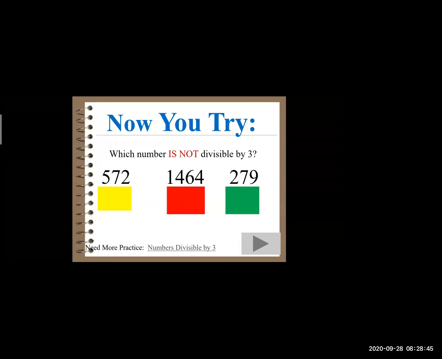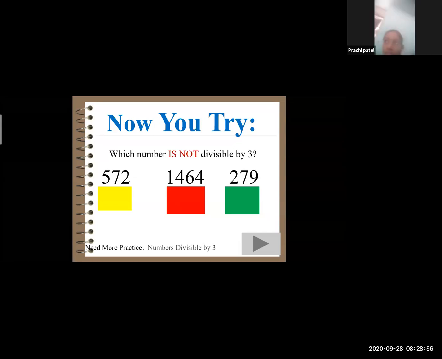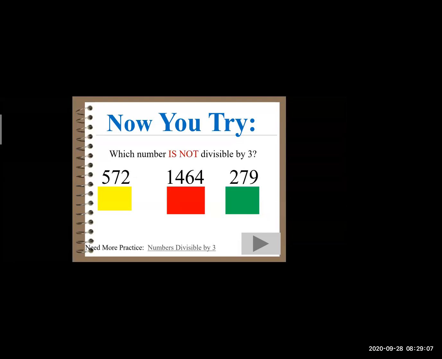See, I have told you to check how to get the answer for this. We have three digits in 572. Which are they? 5, 7, and 2. So add all these three numbers. Yes, sir. 5 plus 7 plus 2. How much do you get? 14. No, try again. 15? No. 5 plus 7 is 12, and 12 plus 2 is? 14. Yes, now you got it. It's 14, that's correct. Do you think that 14 comes under 3's table?